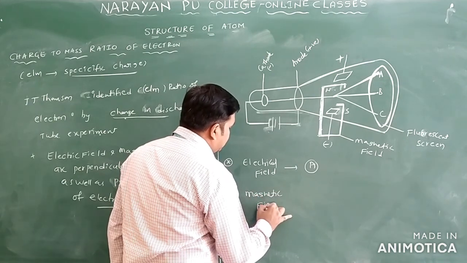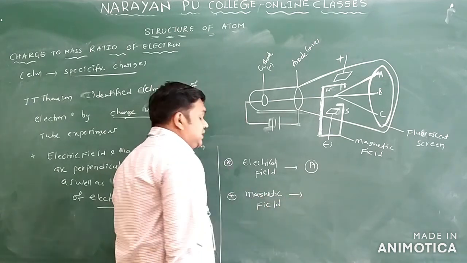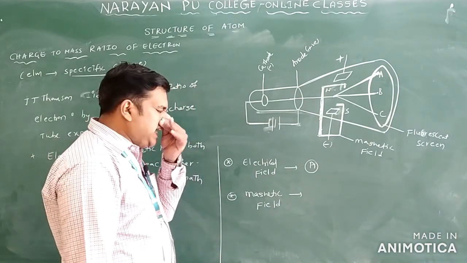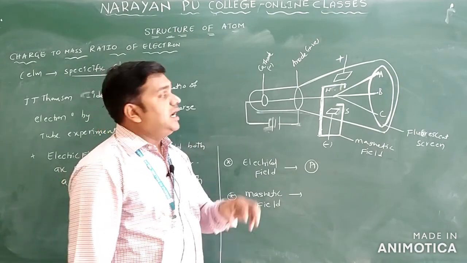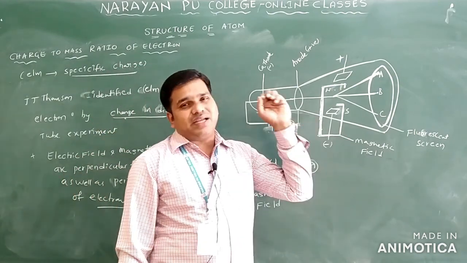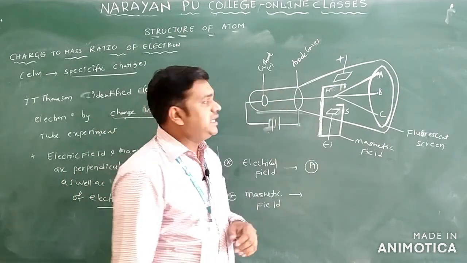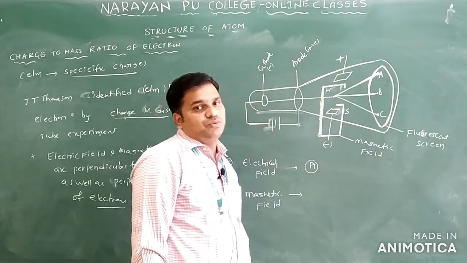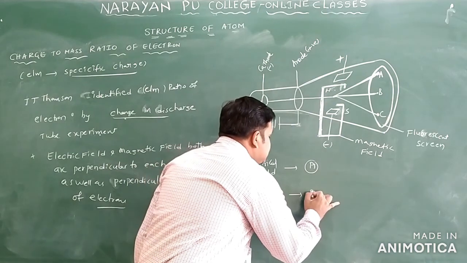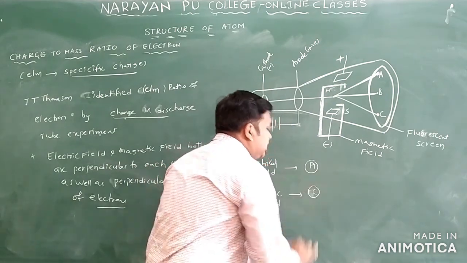So they take the magnetic field, then what happened here? The cathode rays, or electrons, deviate their path and hit the cathode ray tube at the point C only. This is the point C, that is for the magnetic field only.